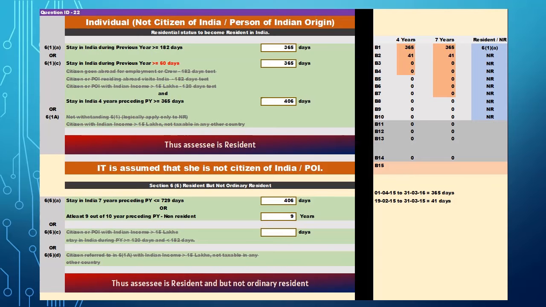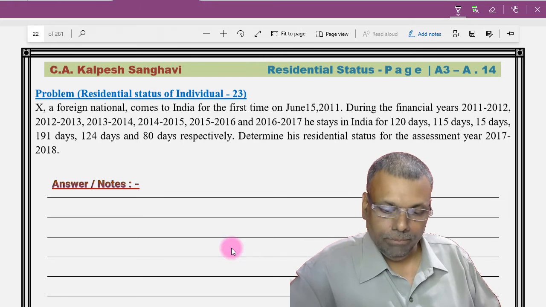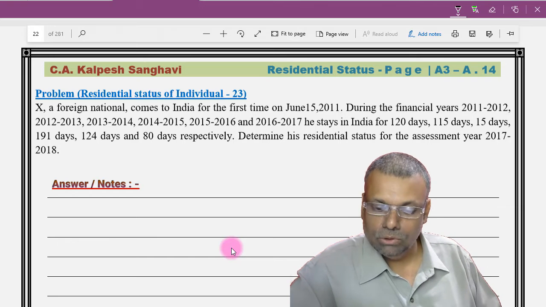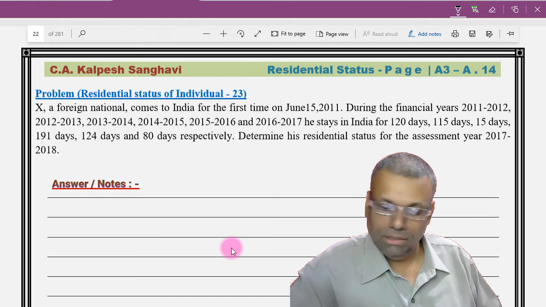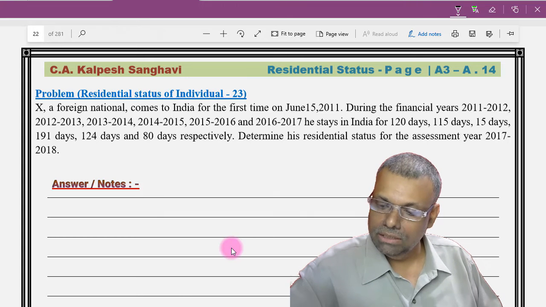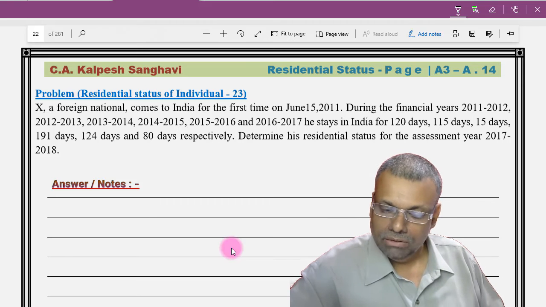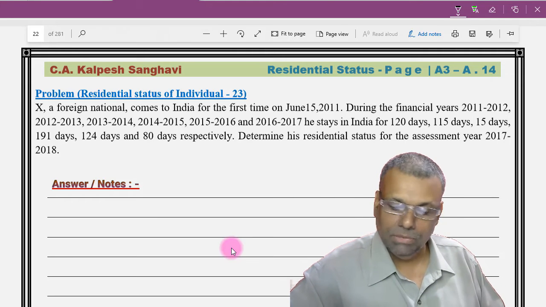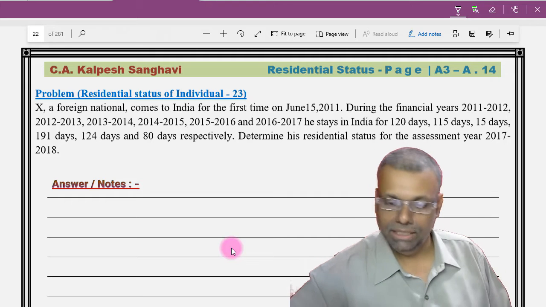Now come to this particular question, ID number 23. X, a foreign national, comes to India for the first time on June 15, 2011. During the financial years 11-12, 12-13, 13-14, 14-15, 15-16, 16-17, he stays in India for 120 days, 115 days, 15 days, 191 days, 124 days and 80 days respectively. Determine his residential status for the assessment year 17-18.